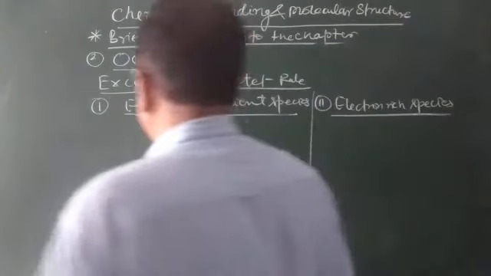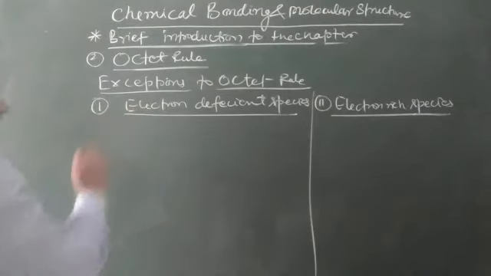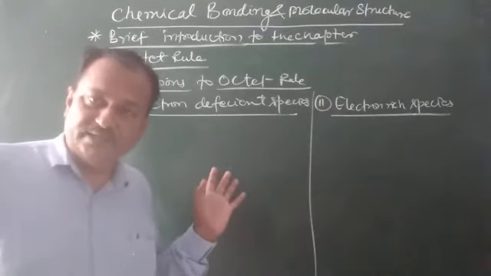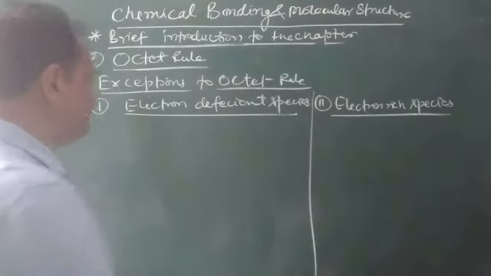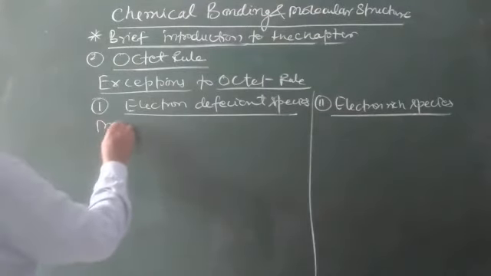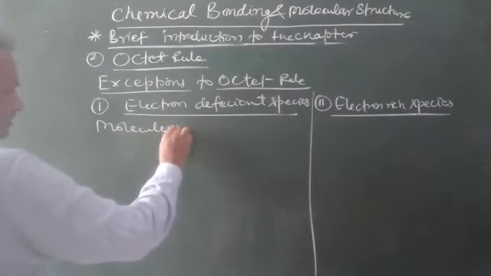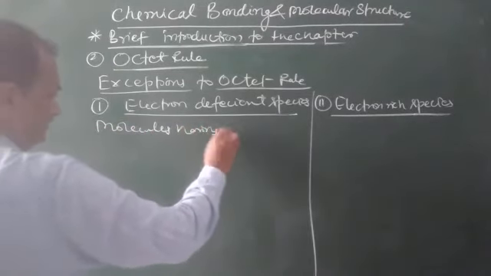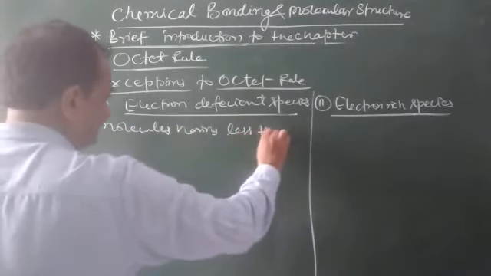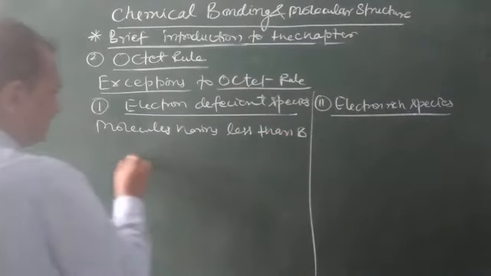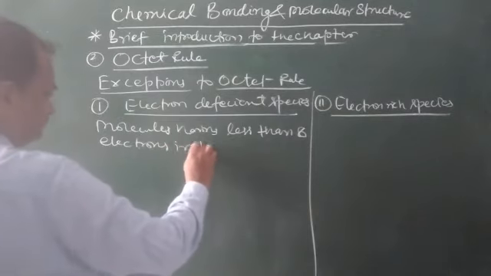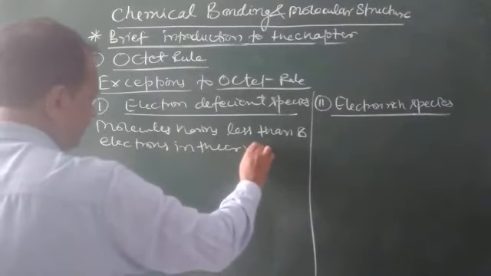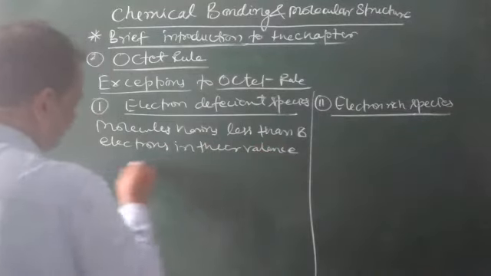First I am going to explain electron deficient: molecules having less than 8 electrons in their valence shell.